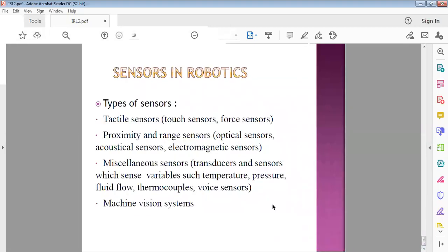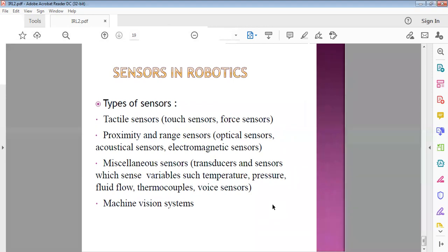Okay, sensors in robotics. Already I told you in the last slide, sensors are used as feedback devices. There are different kinds of sensors: tactile sensors, which are known as touch sensors, force sensors, proximity sensors and rail sensors.